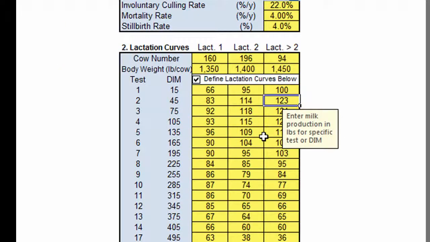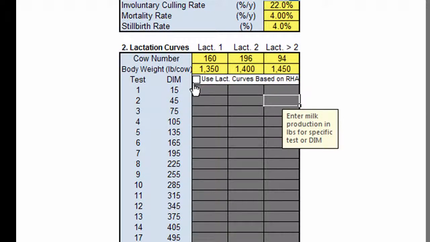In the second section, we have the option of using benchmark lactation curves for milk production, or we can enter our own test weights for cows in each lactation. If you would like to enter your own production weights here, just make sure this box is checked and fill in the appropriate boxes below. You'll see if I uncheck this box, the input cells disappear and the preloaded weights are used.